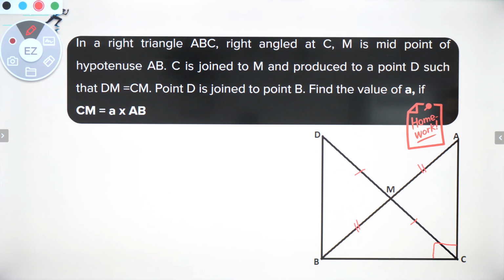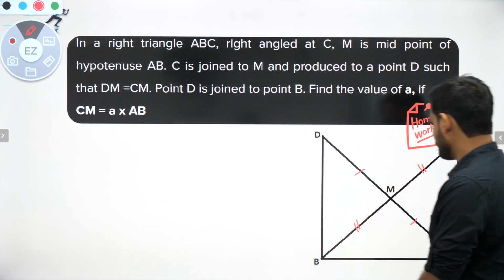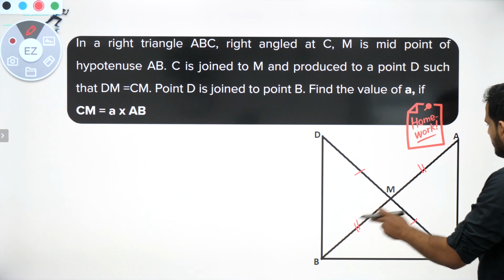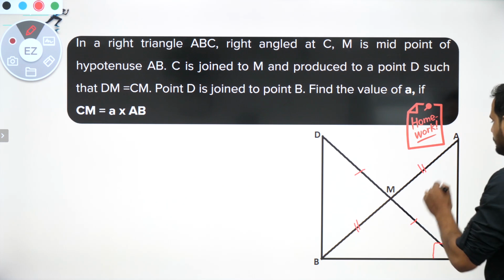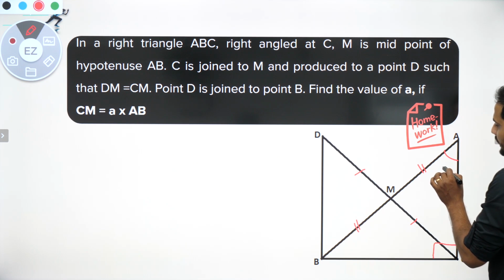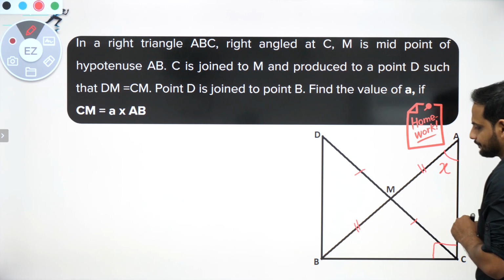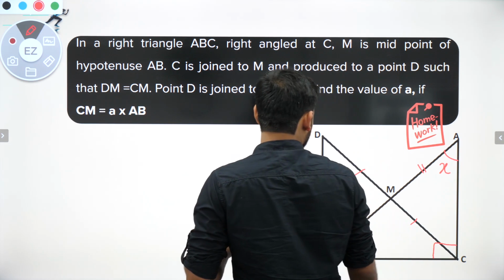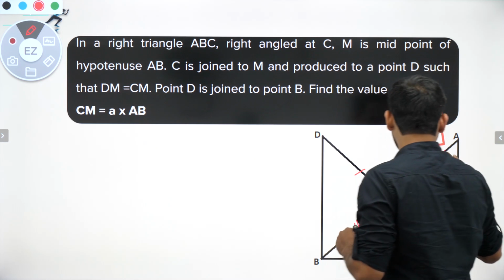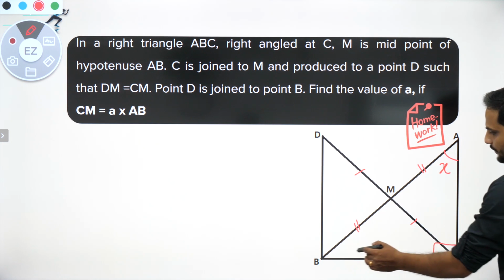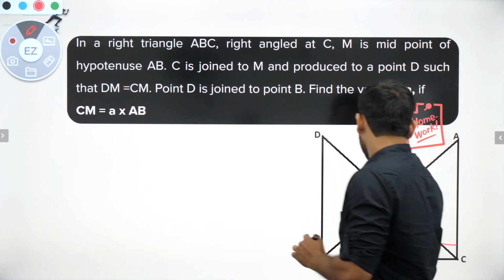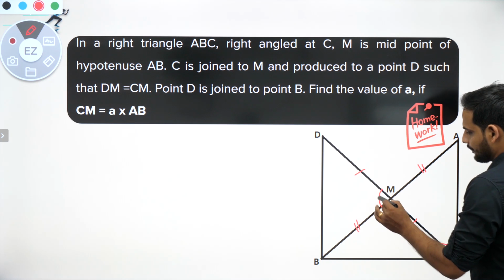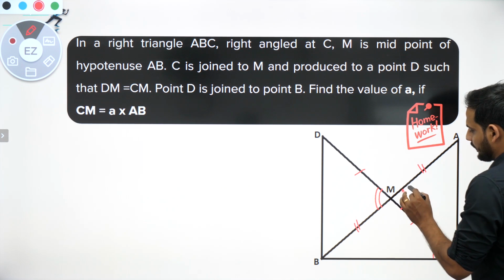So one thing bachcho we can say, by looking at it, the first idea which comes to my mind is that triangles DMB and AMC, we can prove them congruent. So how can we do it? Let us say this angle is X. Okay, so now what is happening bachcho? As you can see, this angle is X and this is 90. So this part will become 90 minus X, or let us talk about the angles later. We can first say directly that these two angles will be equal because they are vertically opposite angles, right?